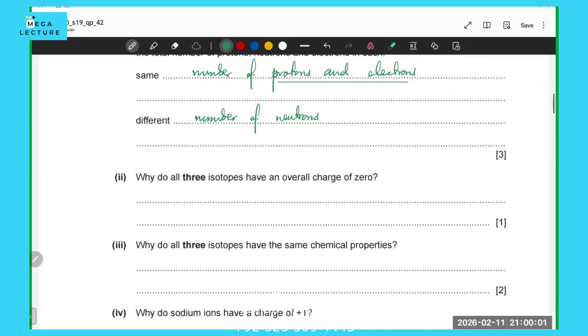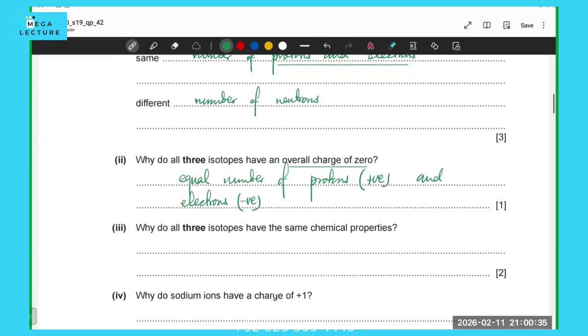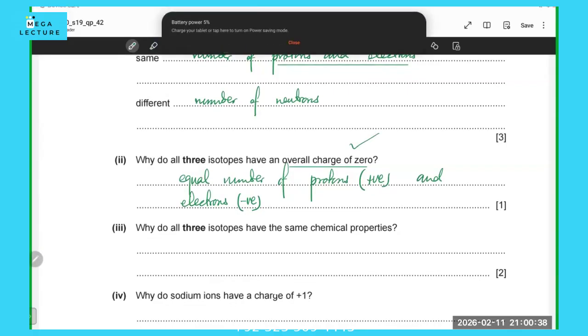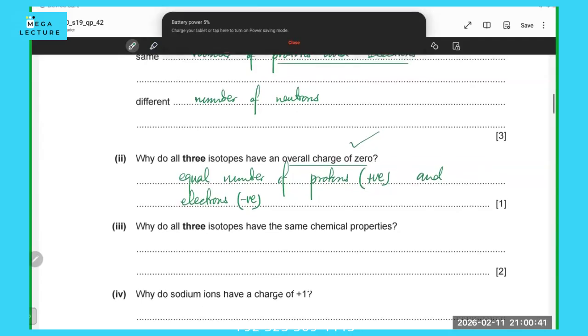Why do these isotopes have the same overall charge of zero? They have zero charge because they have an equal number of protons, which is your positive charge, and electrons, which is your negative charge. So they have exactly the same number of protons and electrons. Any atom is going to have zero charge because it has the same number of protons and electrons.